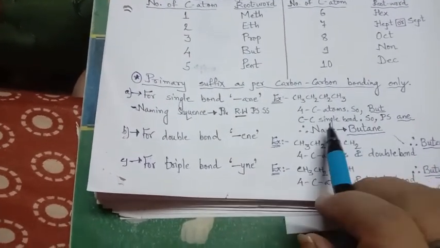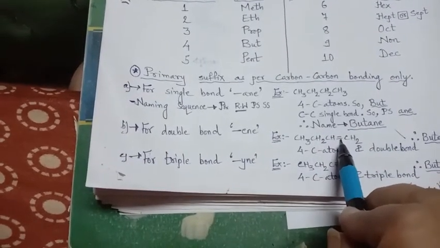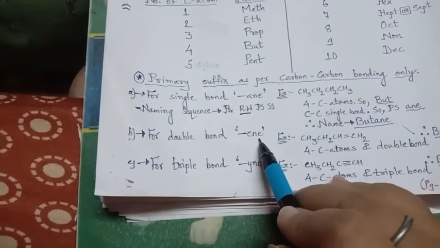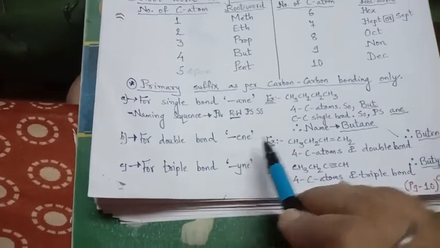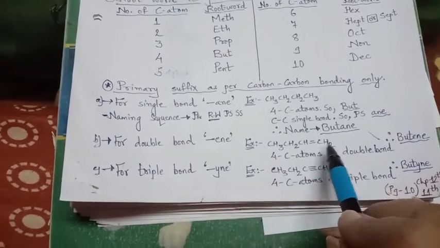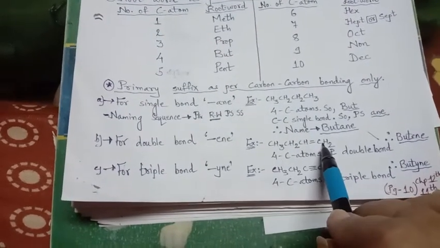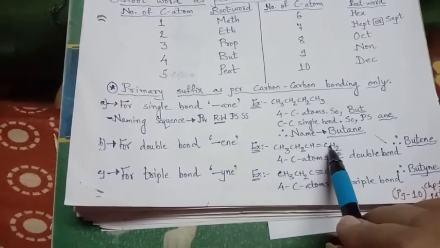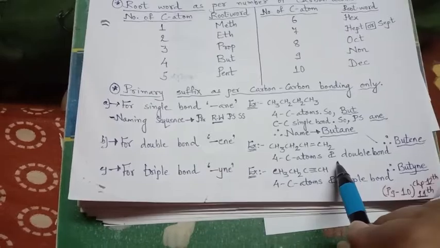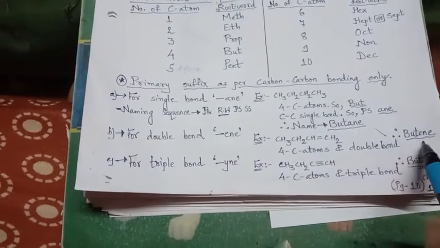Right? But instead of a single bond, if it is a double bond, see here, then it will take ene instead of ANE. Now here it is ENE, the alkene family: CH3, CH2, CH, double bond, CH2. So again 1, 2, 3, 4. Here the double bond is on this side, so we will count 1, 2, 3, 4. 4 carbon atoms and a double bond, so it will be butene.